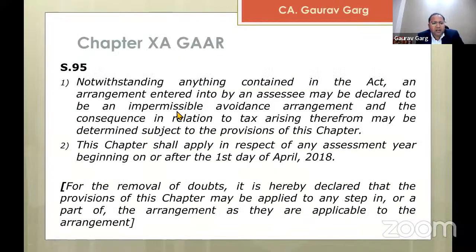So let's see section 95. Section 95 of the Act says, notwithstanding anything contained in the Act, so it has an overriding feature, an arrangement entered into by an assessee may be declared to be an impermissible avoidance arrangement, and the consequence in relation to tax arising therefrom may be determined subject to the provisions of this chapter. This chapter shall apply in respect of any assessment year beginning on or after the first day of April 2018.